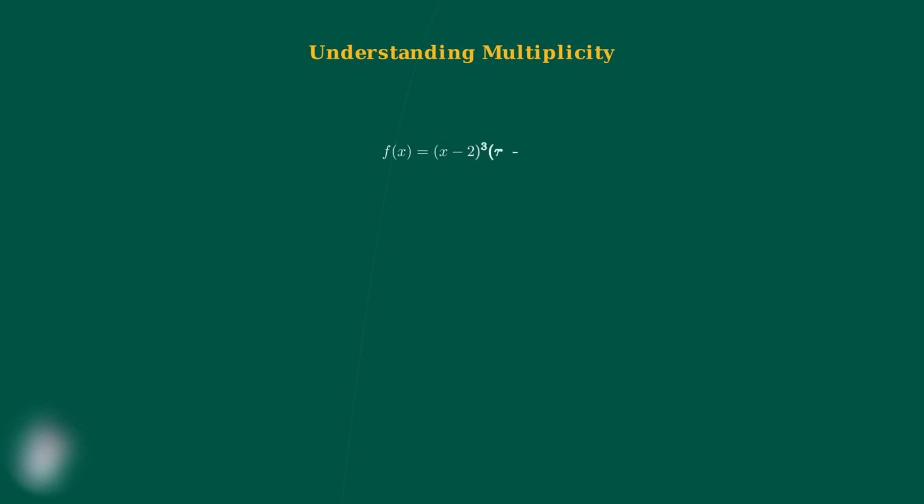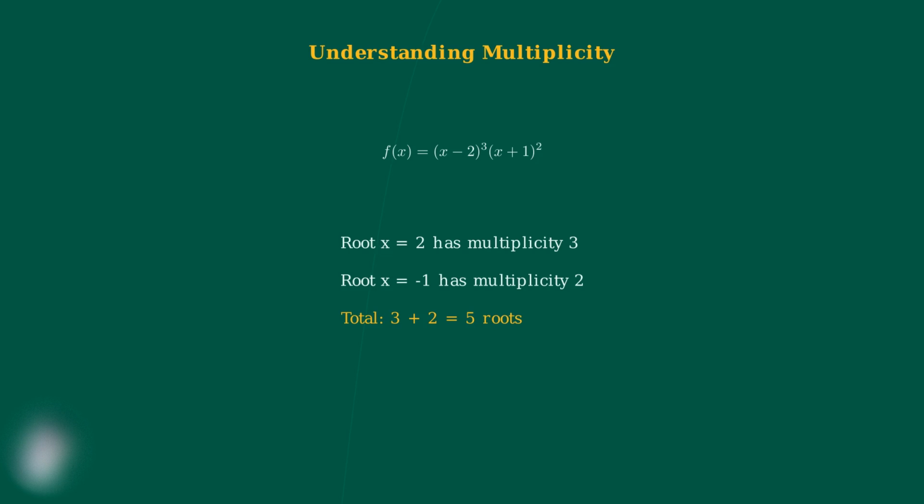Consider this polynomial. f of x equals x minus 2 to the 3rd power times x plus 1 squared. This is a degree 5 polynomial. The root x equals 2 appears 3 times, so it has multiplicity 3. The root x equals -1 appears twice, so it has multiplicity 2. When we count with multiplicity, we get 3 plus 2 equals 5 total roots, which matches the degree.